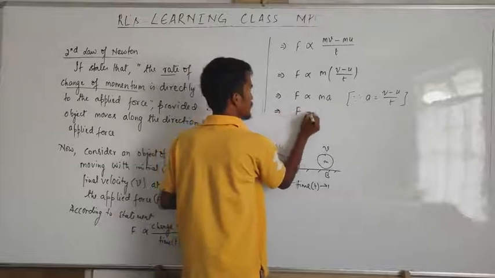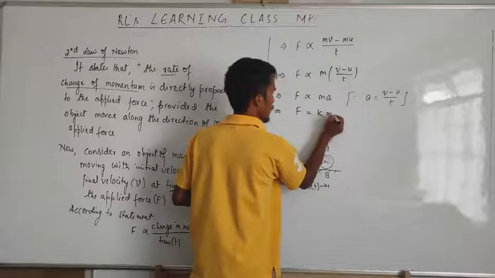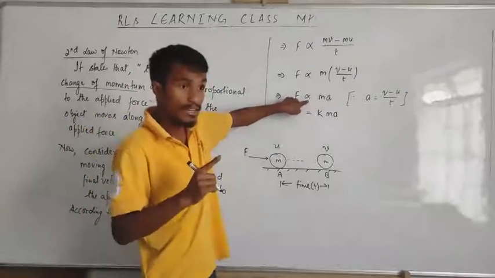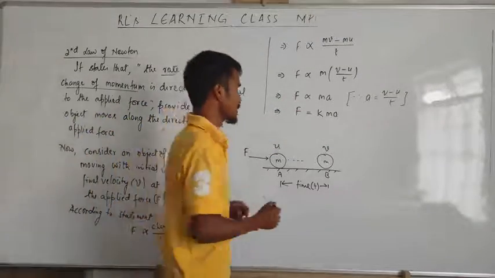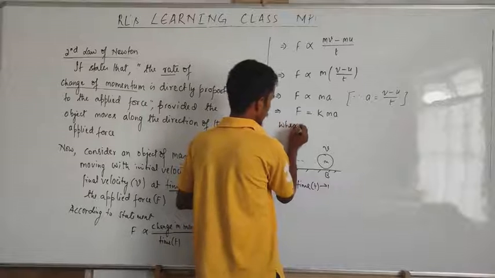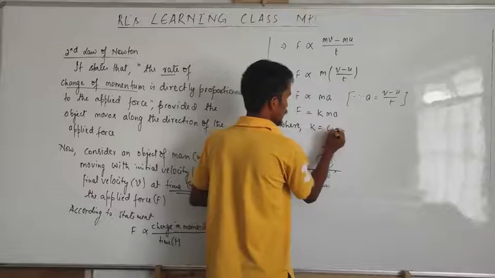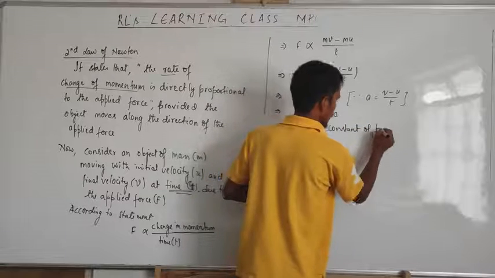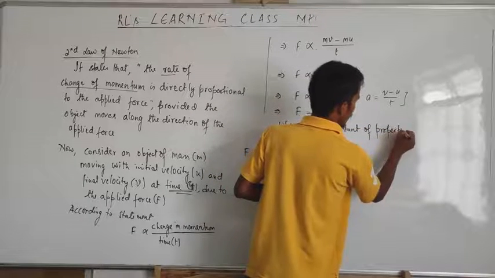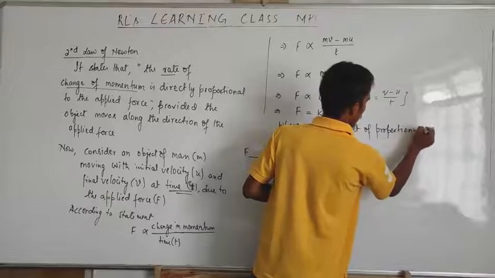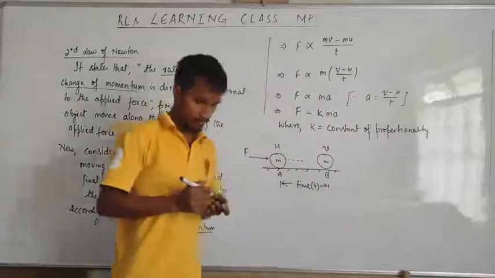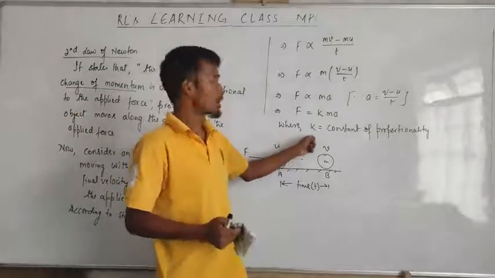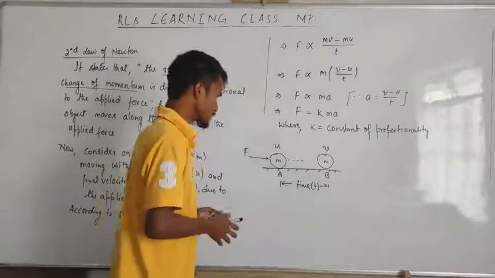We have F is equal to K m a. What is this K? Removing the proportionality, you got this value K, where K is the constant of proportionality, but simply we call it only a constant.